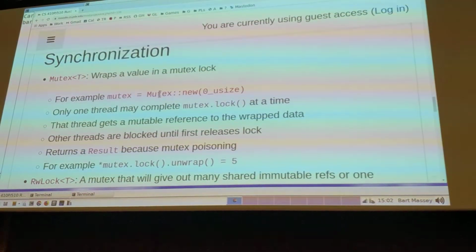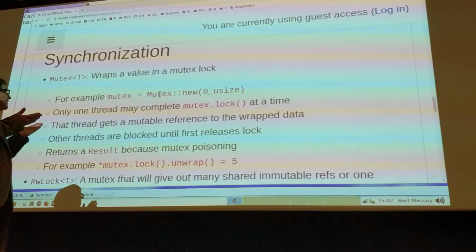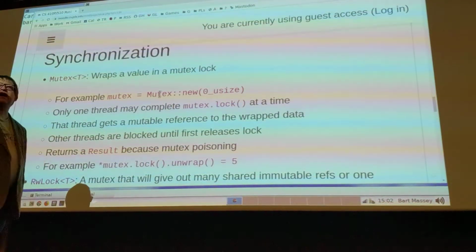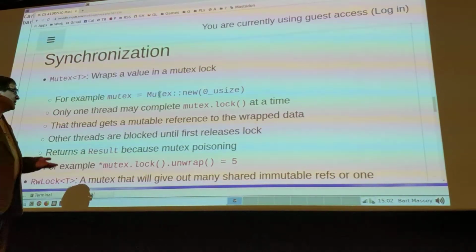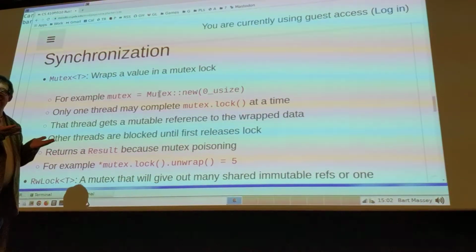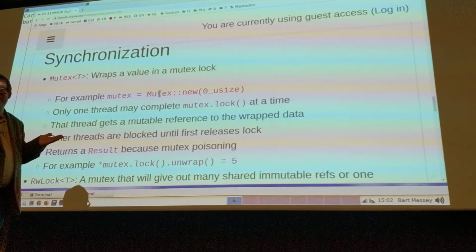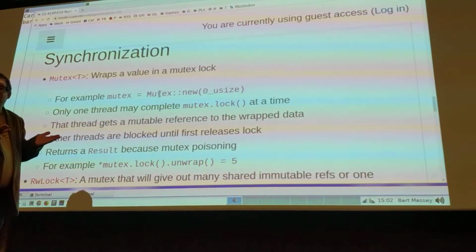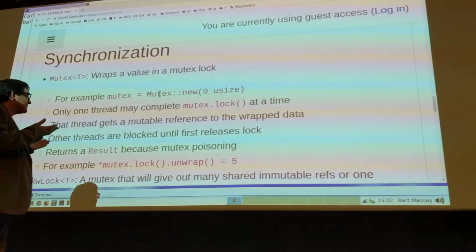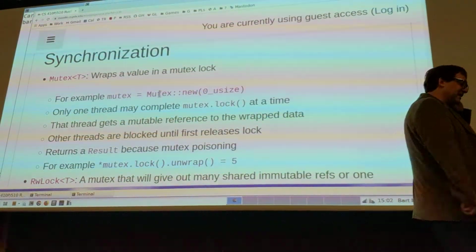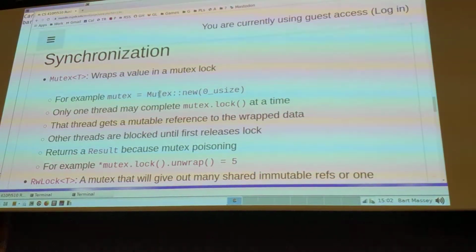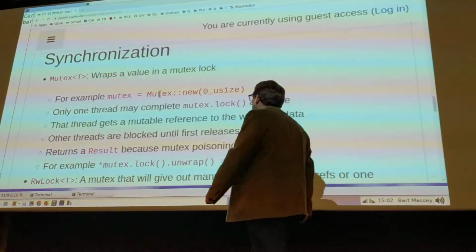Will the compiler bother you to lock and unlock? Well, there's no other way to get at the value inside. You literally don't have any direct access. You only have access through the lock method. That's the only way that you can get at it. So yeah, the compiler will be like, I don't know what happens if you didn't call lock. I don't have a thing, I just have a mutex. And so you have to ask, and the compiler will absolutely refuse to compile code that tries to get at the data any other way than by calling the lock method on the mutex. And so you're required to do that, and that's cool.